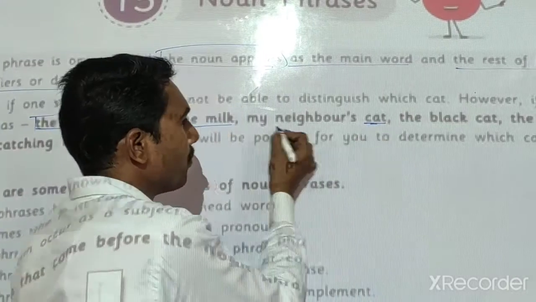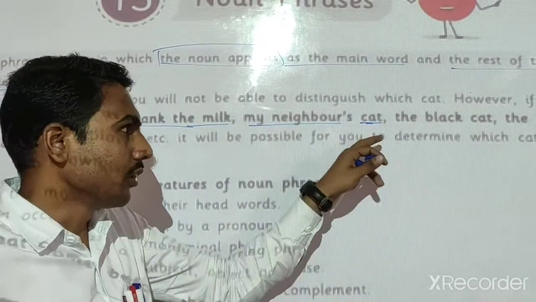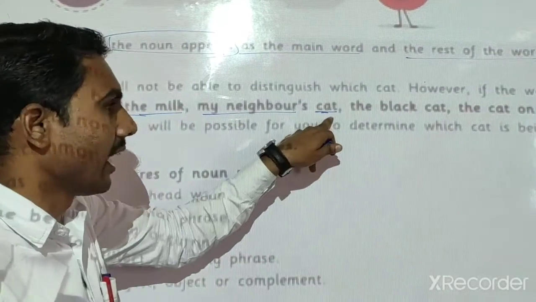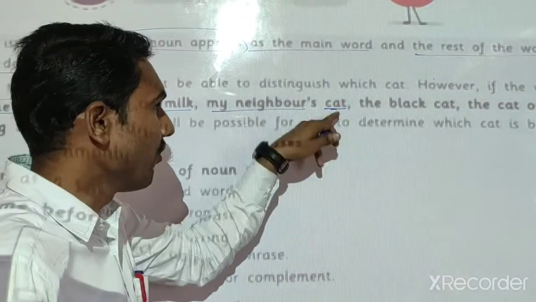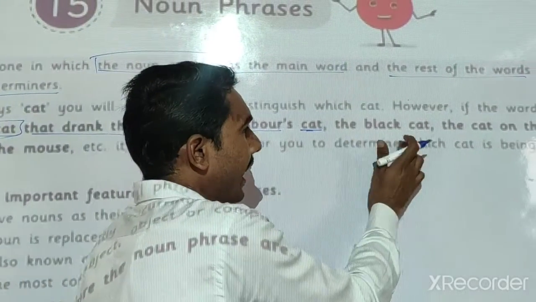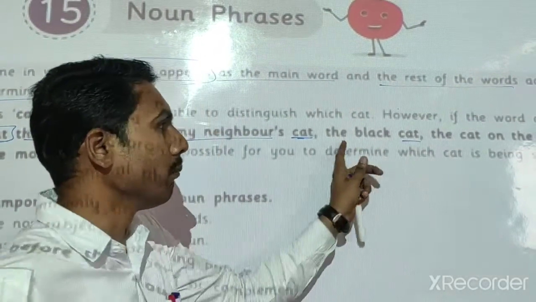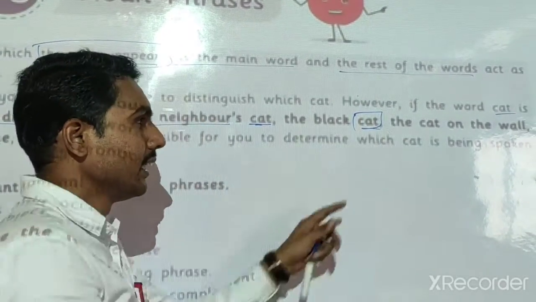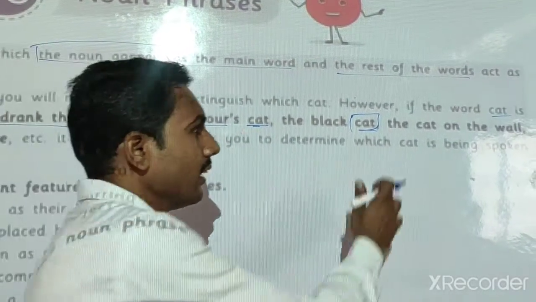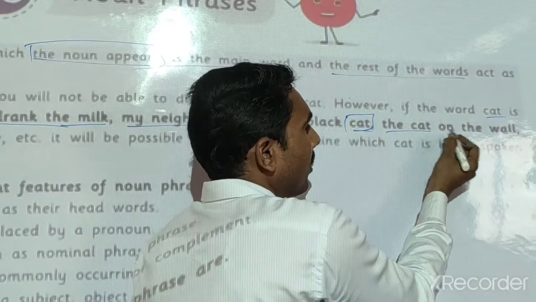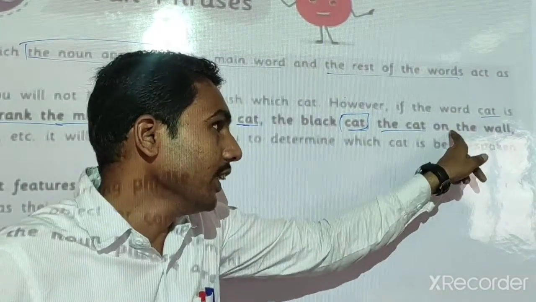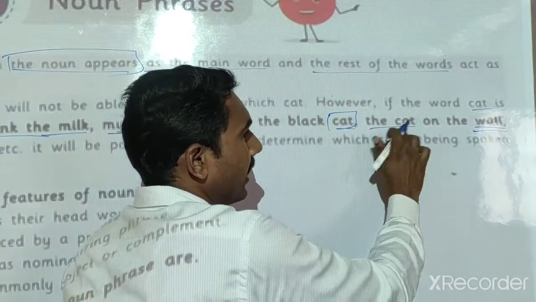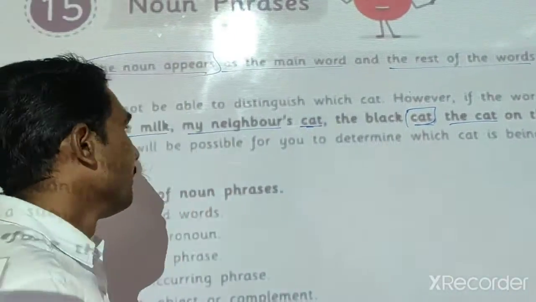My neighbor's cat. Which cat? My neighbor's cat. These words modify this cat. The black cat. Which cat? Black cat. The main word is cat, and it is a noun phrase. The cat on the table. On the table, these words. The cat on the wall.